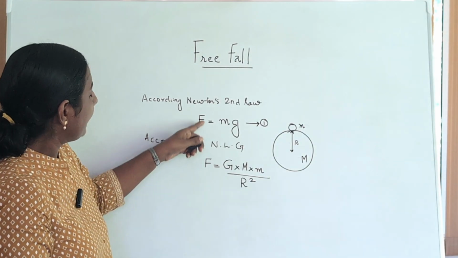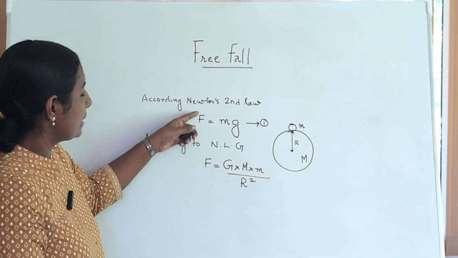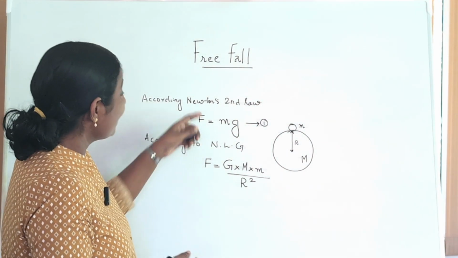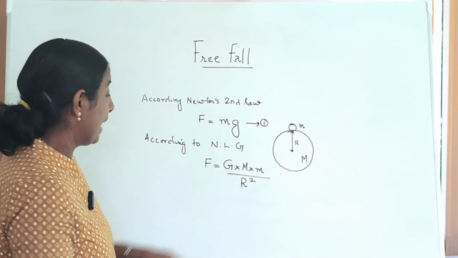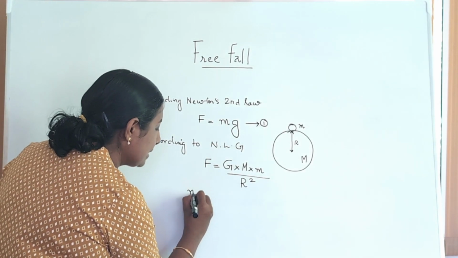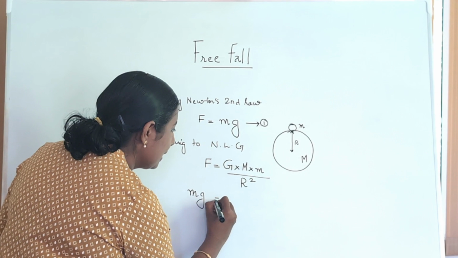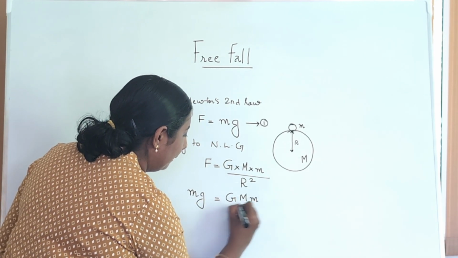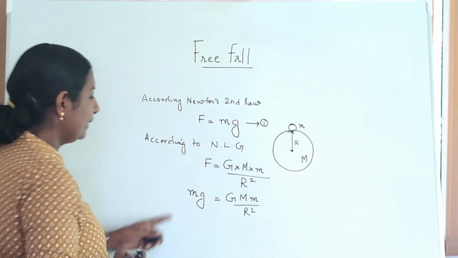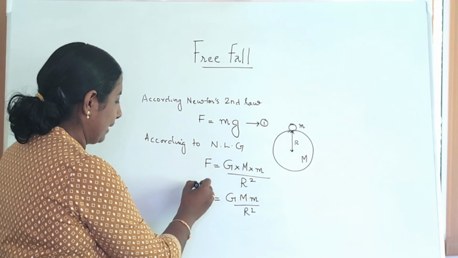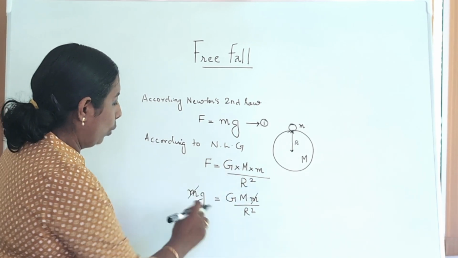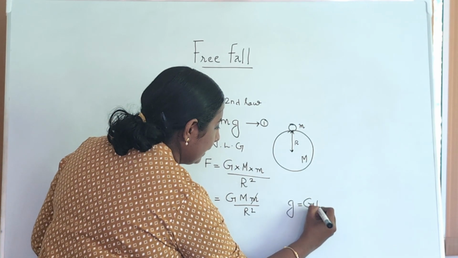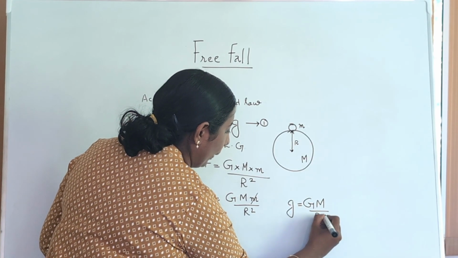So, we know that on the left side, it is the same force acting, right? It is the force on the body by earth. So, if this force is the same, can we equate the right hand sides? Equating the right hand sides, we get mg is equal to G into M m by r square. Here this m and m are the same, that is the mass of the body. When we cancel it, the equation becomes g is equal to capital G into M by r square.